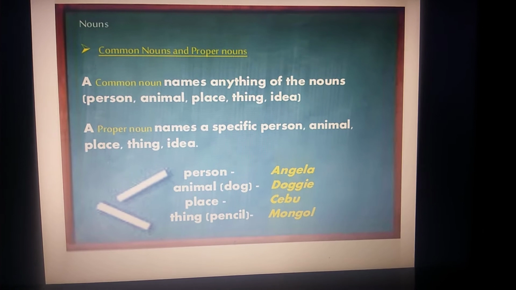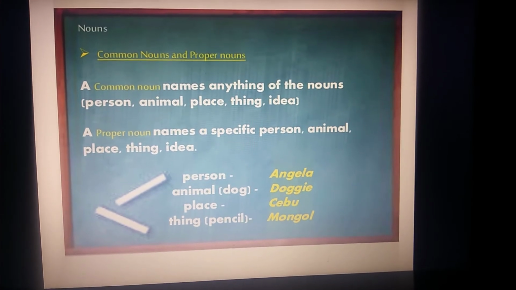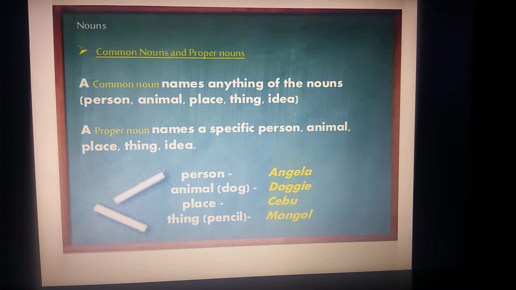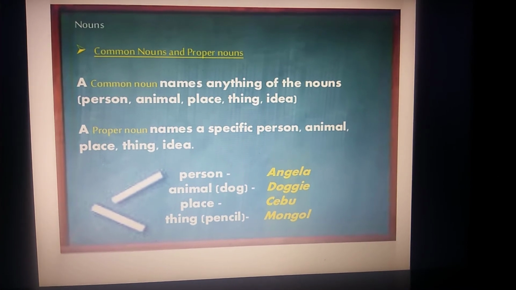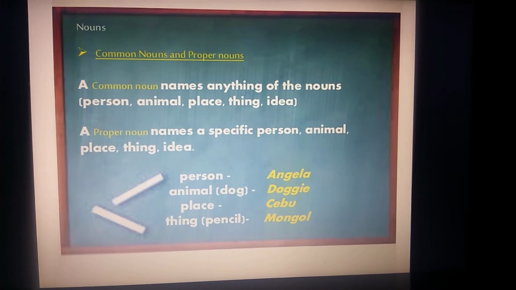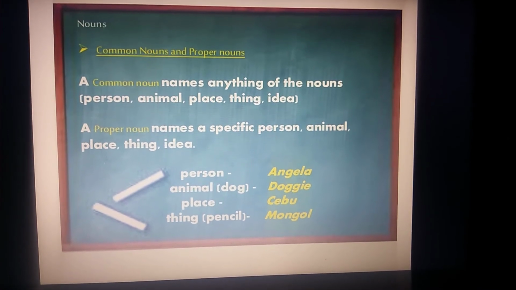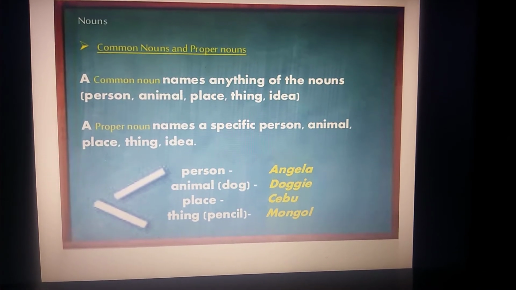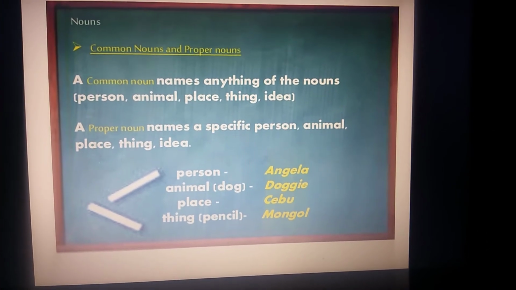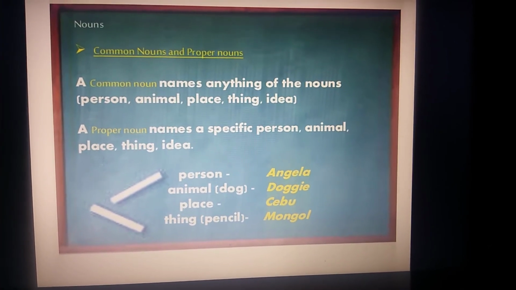A common noun names any person, animal, place, thing or idea. Whereas the proper noun names a specific person, animal, place, thing or idea. For example, a person, Angela; animal, dog, doggy; place, Cebu; thing, pencil.